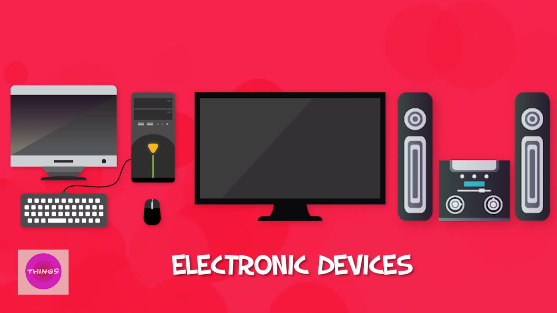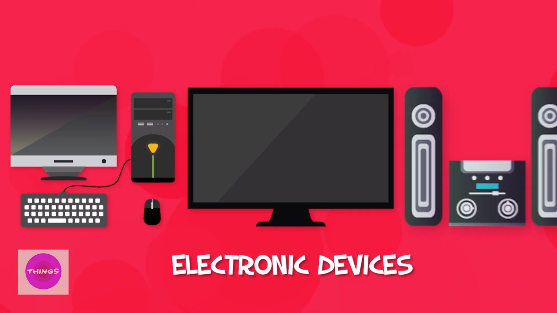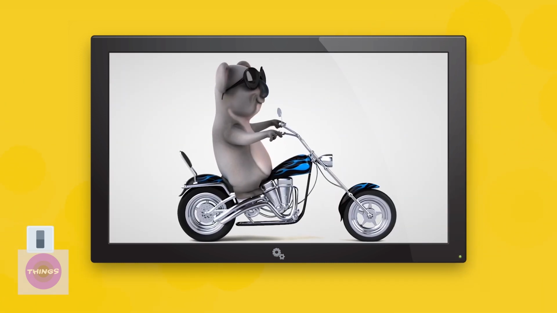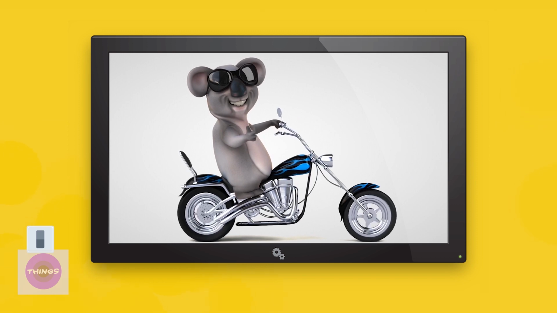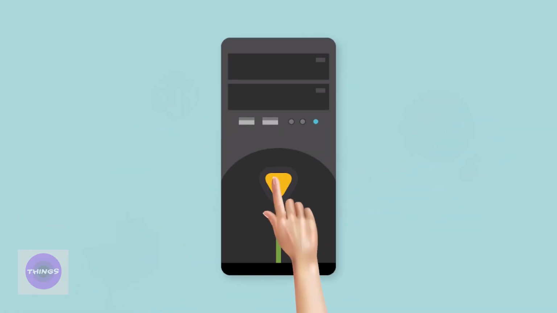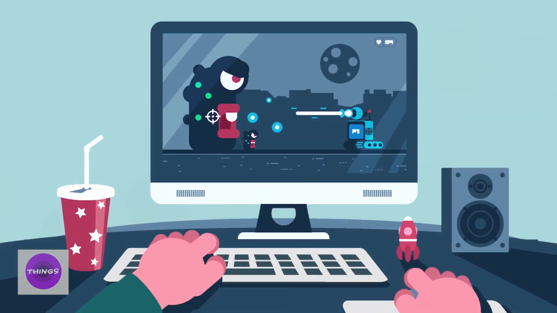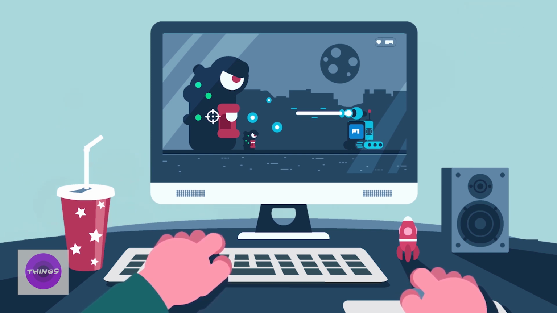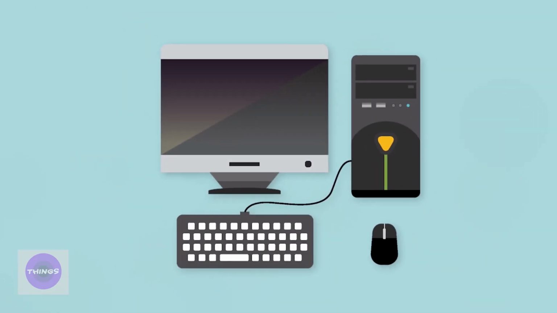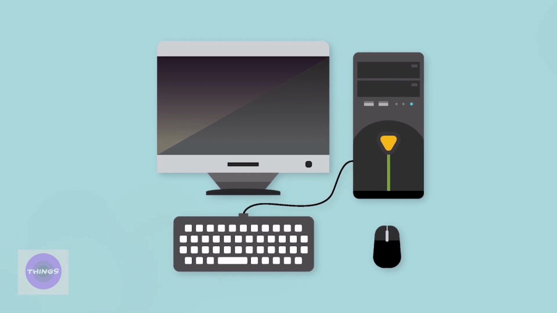In electronic devices, electric energy is converted into more meaningful forms. Like in a television, electricity is converted into sound as well as video. You can listen to the video and you can even watch the video. So it is into more meaningful forms. Similarly, when we turn on computer, we can do different kinds of work, and electric energy is converted into more meaningful forms. These are the electronic devices. Therefore, the computer is an electronic device.